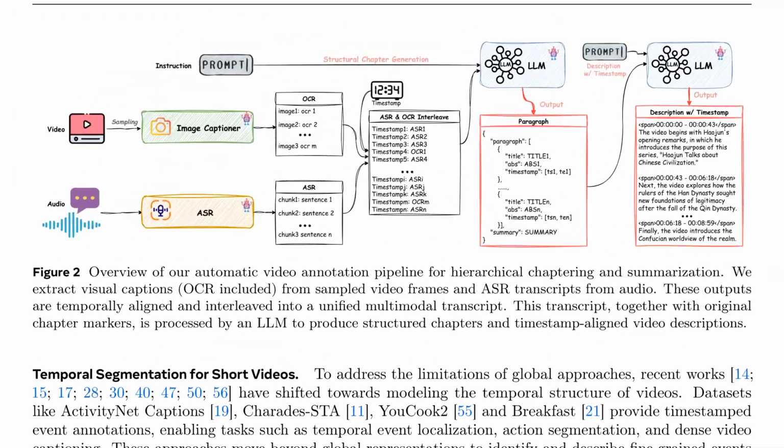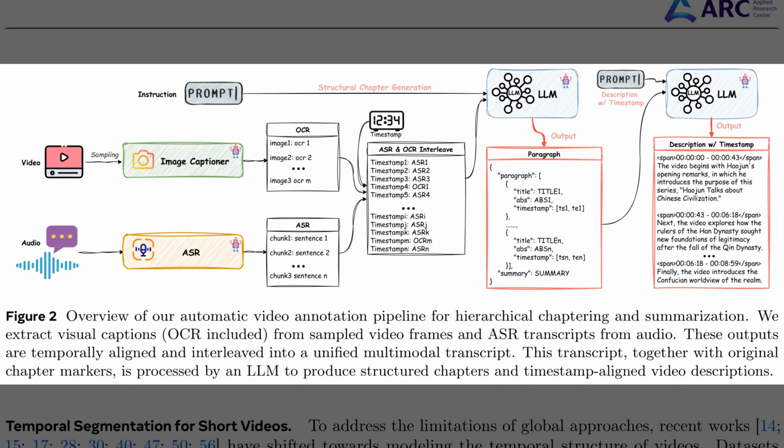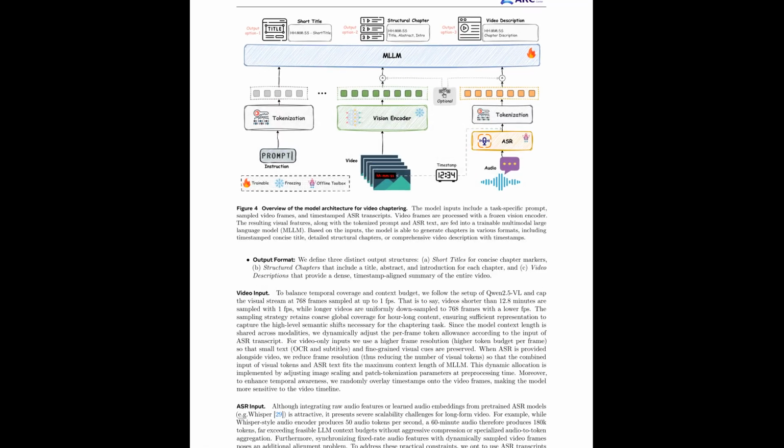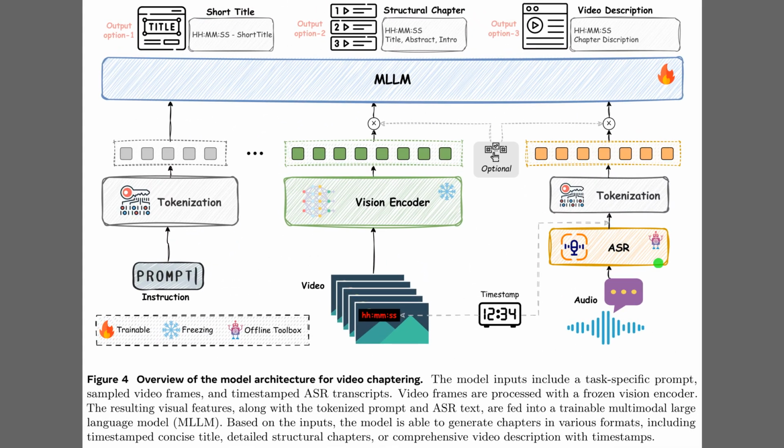Figure 2 explains how raw video turns into structured chapters and timestamp descriptions. The full diagram shows a pipeline that first samples visual frames and audio, then runs image captioning and automatic speech recognition to get text plus on-screen writing. These streams feed a timestamp interleaver, which creates one unified multimodal transcript. Finally, a large language model reads that transcript and the initial chapter markers, and outputs clean hierarchical chapters and detailed timeline descriptions.